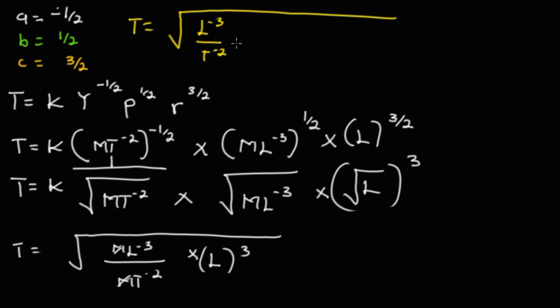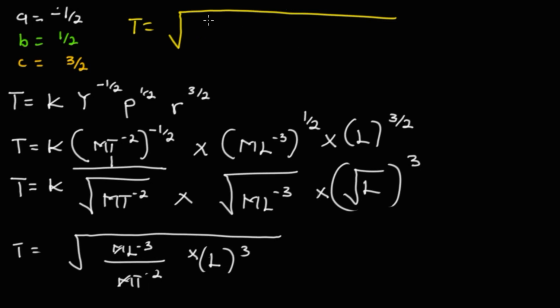Now take note, this same meaning can be written as 1 over L to the power 3 divided by 1 over T^2. I hope you know. Let me just replace that with what I just showed you. I believe you understand what I'm trying to say.